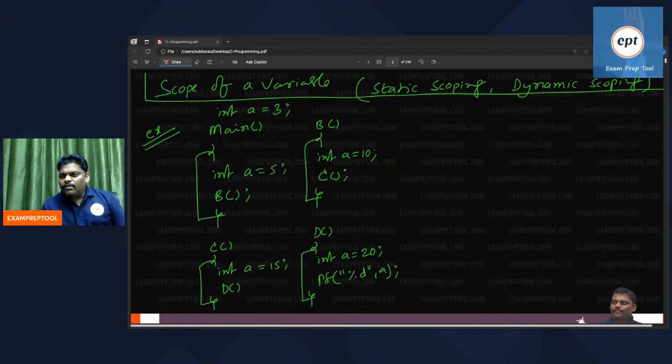Atul, where are you? Yeah, so Akshat is saying that a is local to D, therefore 20. Someone is saying like that. Everyone is saying the answer is 20. Now listen, I'm going to give the answer. Everyone can observe.